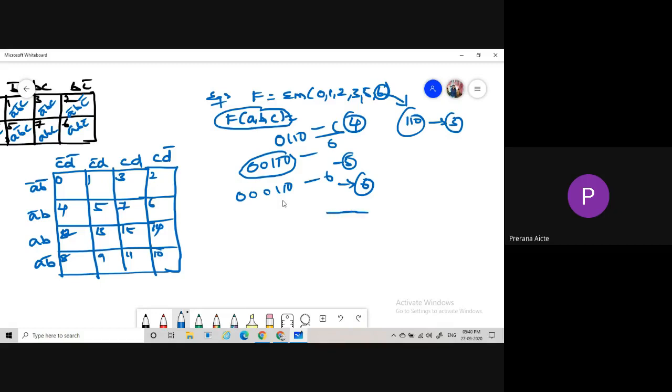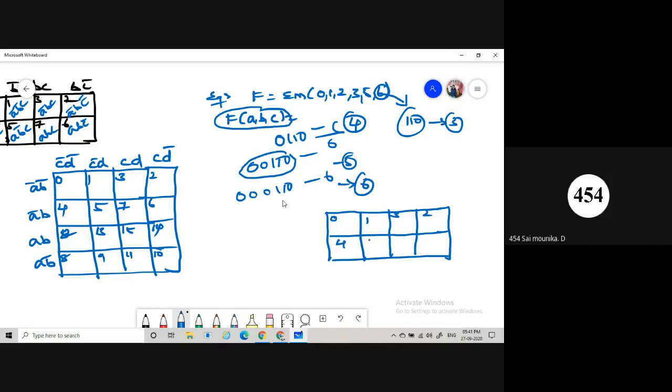First step, construct the 3 variable K map. Then we notate the min terms with 1: 0, 1, 2, 3, 4, 5, 6, 7. This one is A bar and this one is A, and the columns are B bar C bar, B bar C, B C, B C bar. So what are the min terms here? 0, 1, 2, 3, 5, 6.